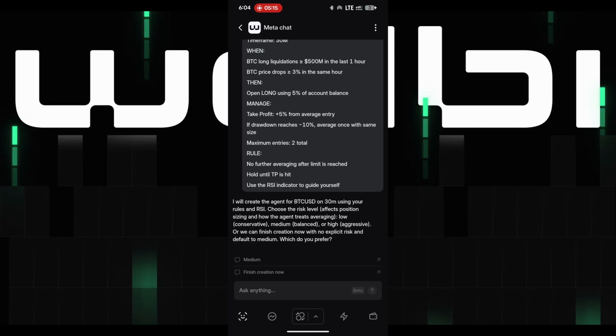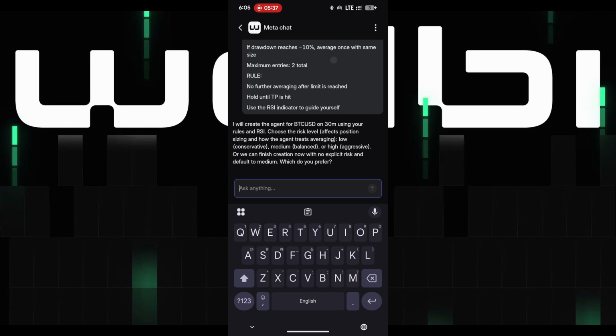So you can see that it understands my prompt. It says I'm going to create the agents for BTC USD on 30 minutes time frame using your rules and RSI. Choose the risk level that affects the position sizing. So do I want medium risk? Do I want low risk or high risk, right? Aggressive. Well, let's go all out. I want to go for high risk.